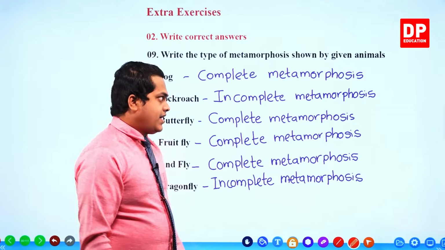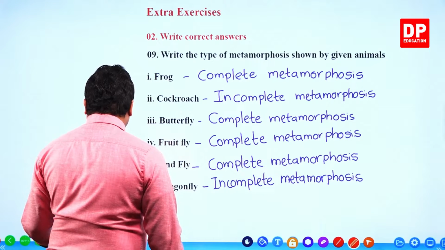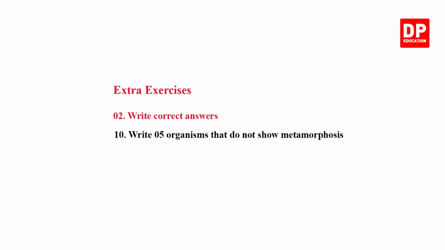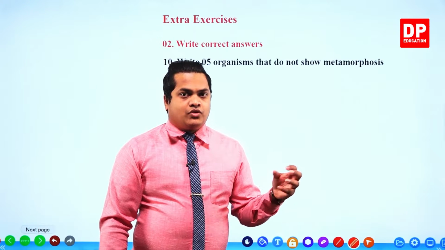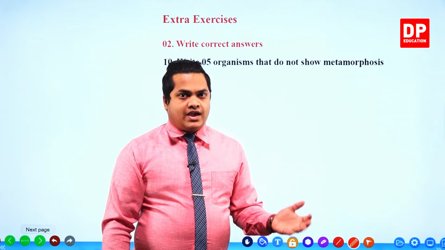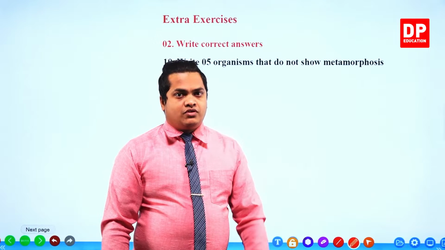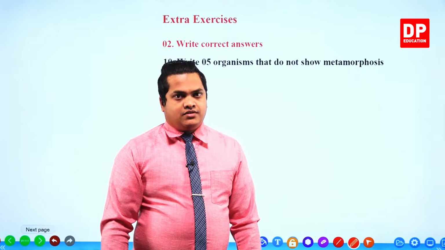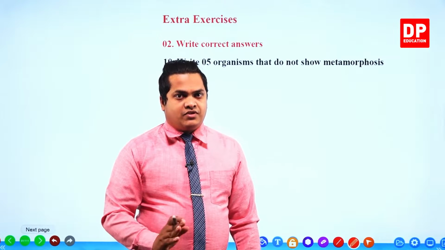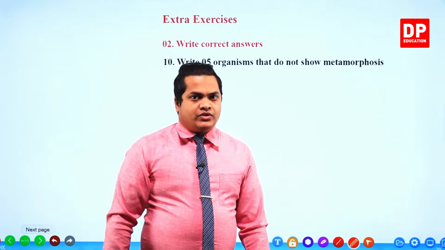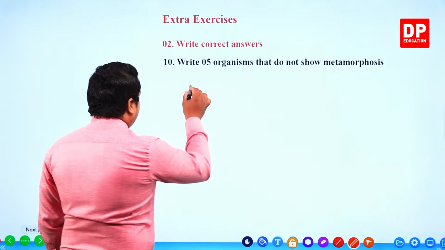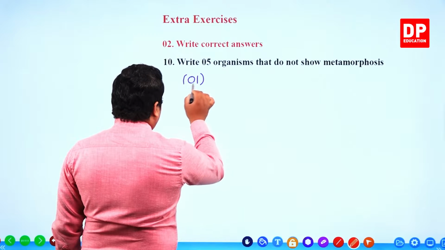Okay, right then. The next question. Write 5 organisms that do not show metamorphosis. 5 organisms that do not show metamorphosis means that when you check the life cycles of those organisms, they should not have any different morphological features. Their morphological features from one stage to another should be identical. So who are those organisms? In the earlier case also we wrote these things, right?